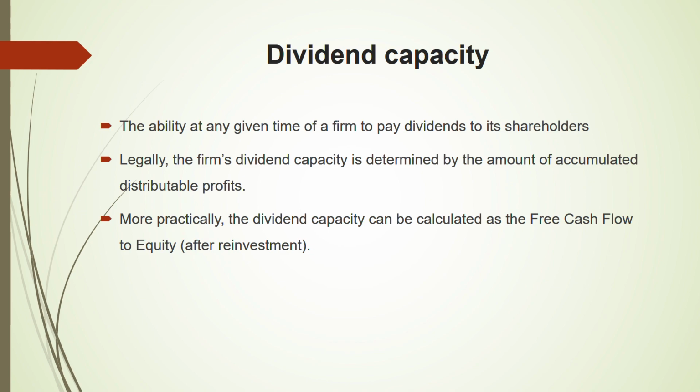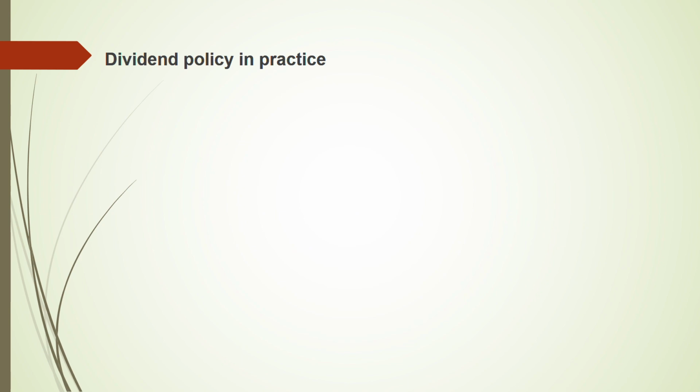Okay, next, dividend policy in practice. In practice, in the real world, stable dividend policy. Okay, constant payout ratio. Dividend policy should be stable and the payout ratio should be constant. It's not that some year it's increasing, some year it is decreasing. These are good practices, good dividend policy in practice. Having a stable dividend policy, having a constant payout ratio.